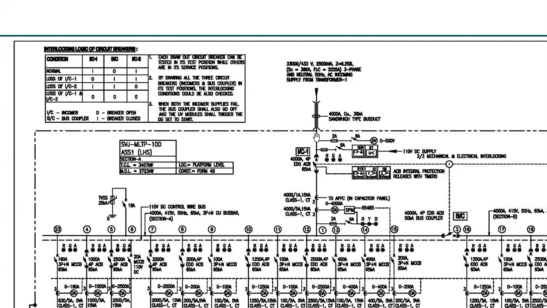When this transformer is off, incomer 2 is on, so it is giving supply to both the sections of the panel. In case incomer 2 is off, incomer 1 is healthy, through this bus coupler both the sections are available. In case both the incomers are off, we say it's a grid fail, and that time the DG will come into operation.